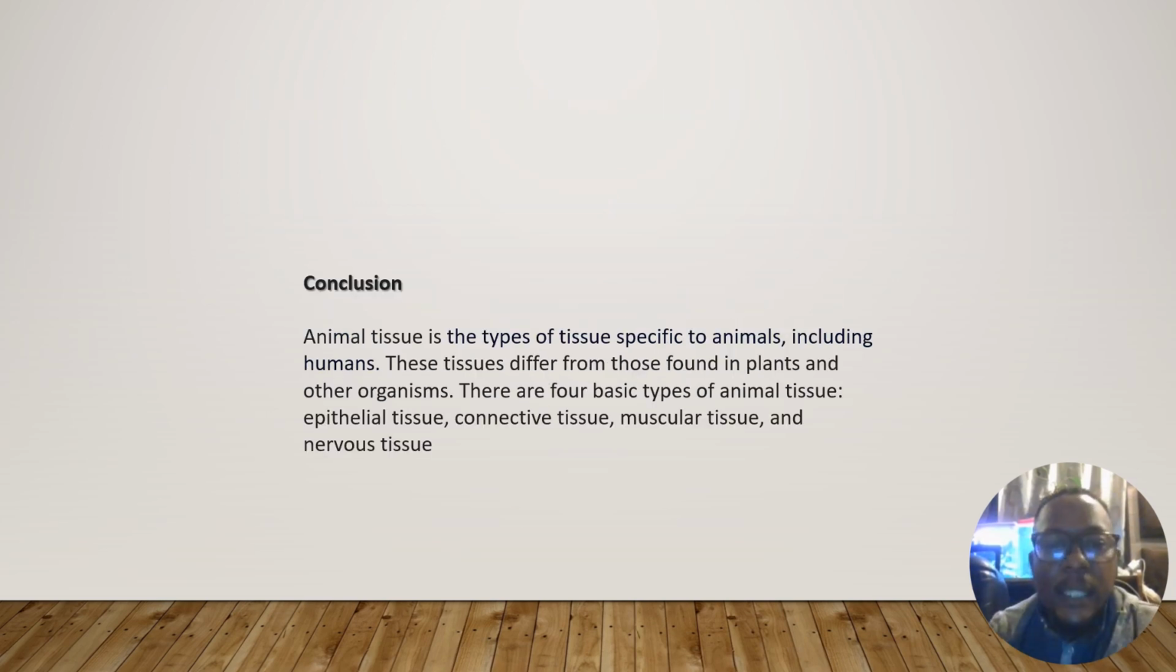In conclusion, animal tissue is a type of tissue specific to animals, including humans, meaning us also. When we say animals, we're referring to us as well, because in life sciences we are referred to as animals. That's why there are two types of cell: plant and animal. So when they say animal, they include human beings. These tissues differ from those found in plants and other organisms. There are four basic types of animal tissue: epithelial tissue, connective tissue, muscular tissue, and nervous tissue. In some books, connective and nervous tissue are treated as one, not different.